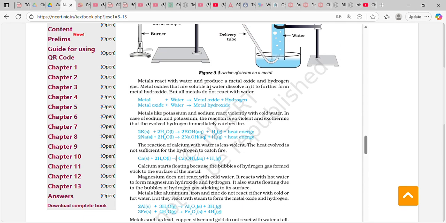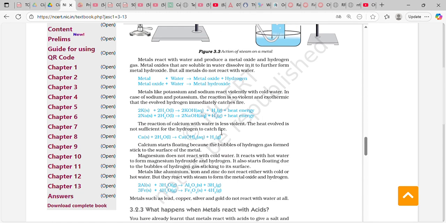Metals react with water and produce a metal oxide and hydrogen gas. Metal oxides that are soluble in water dissolve in it to form metal hydroxide. But all metals do not react with water. Metals like sodium and potassium react violently with cold water. In the case of sodium and potassium, the reaction is violent and exothermic. The evolved hydrogen immediately catches fire.